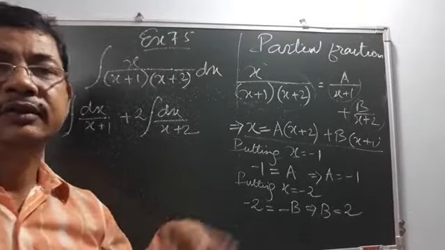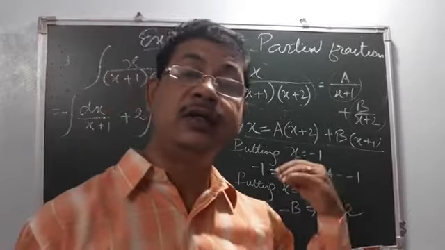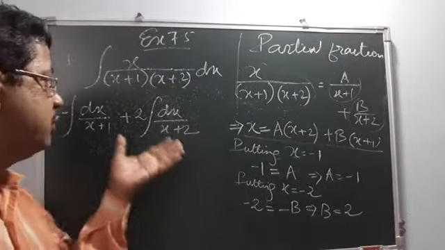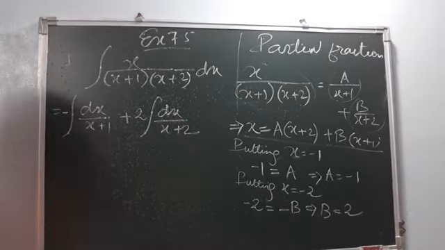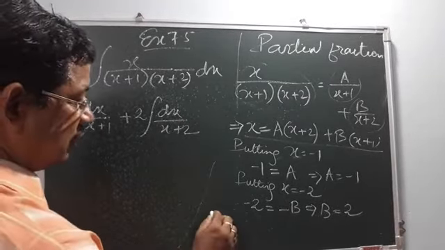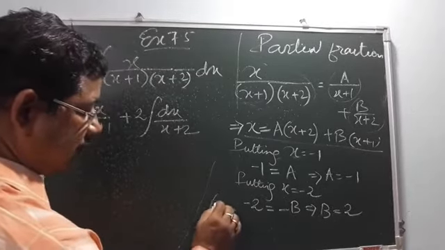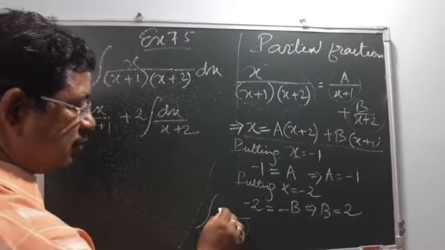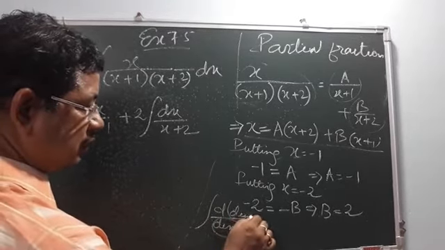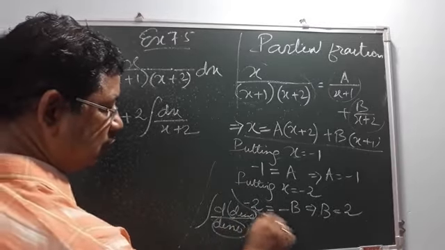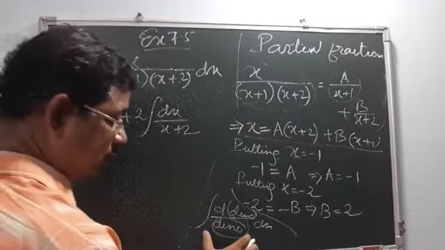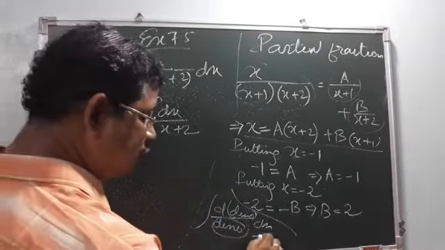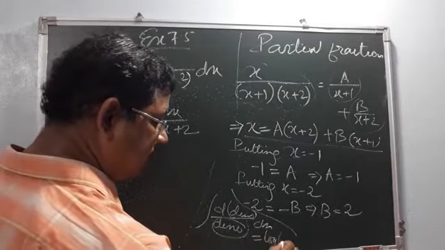That breaking for our advantage we are doing, and that procedure of solving is called partial fraction. So this we have done. Now what advantage we are getting: one formula is there that in integration, suppose denominator is something and numerator can be written as differentiation of denominator. See the procedure, formula. Integration, denominator is there. If numerator can be written as differentiation of denominator, its value directly you can write log of that denominator.